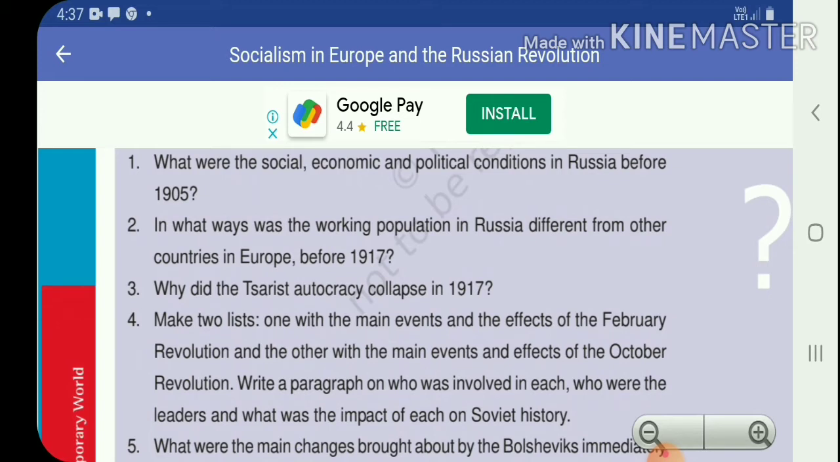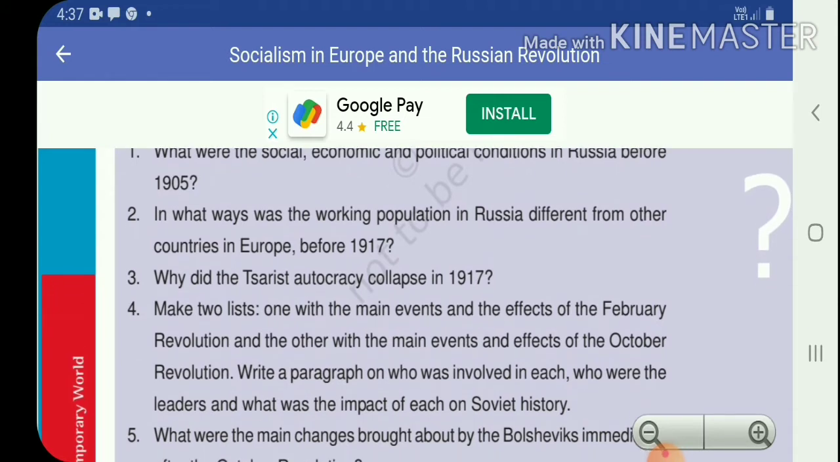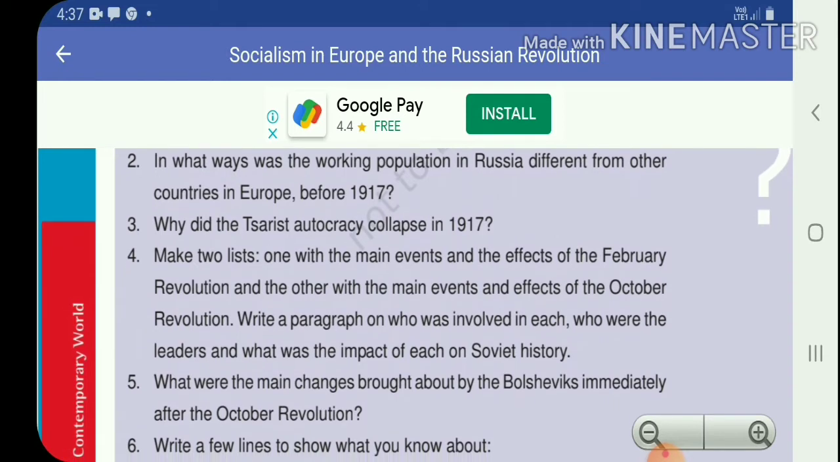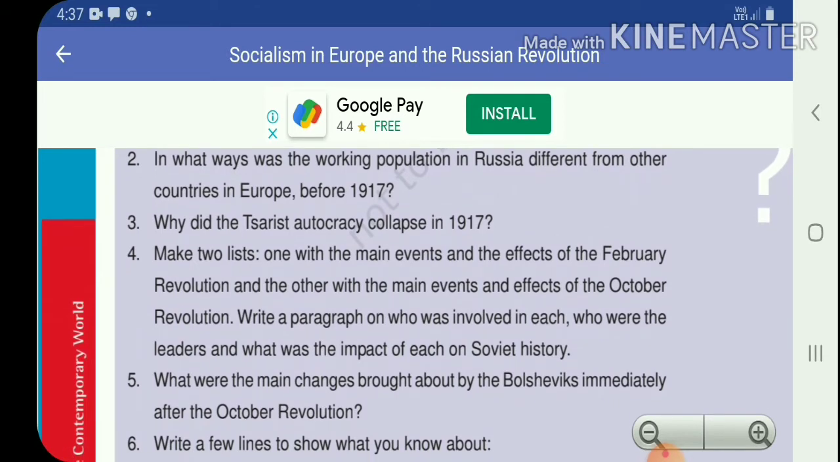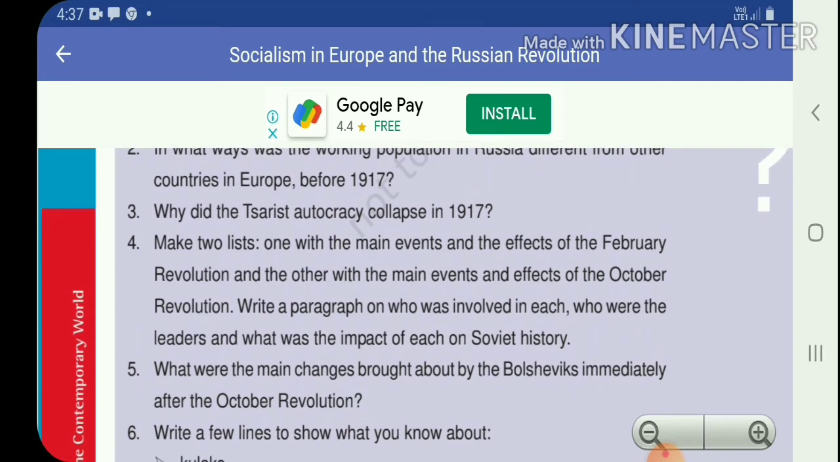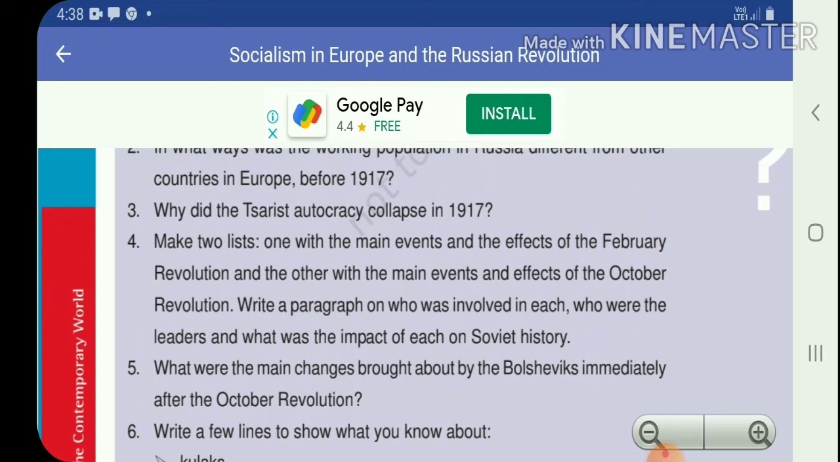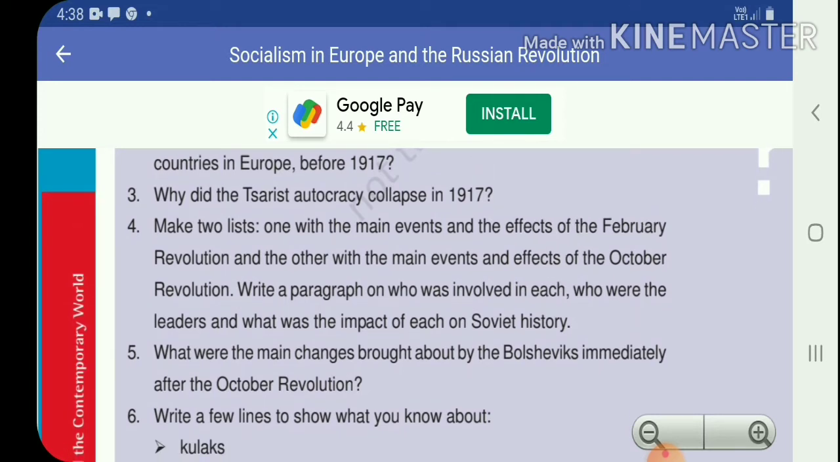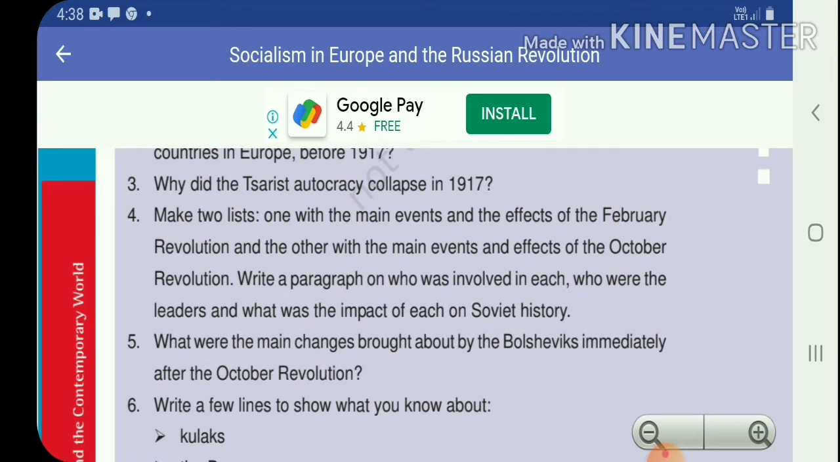Now we will watch the fourth question. Make two lists, one with the main events and the effects of the February Revolution, and the other with the main events and effects of the October Revolution. Write a paragraph on who was involved in each, who were the leaders, and what was the impact of each one on Soviet history. Now we will watch this question's answer.